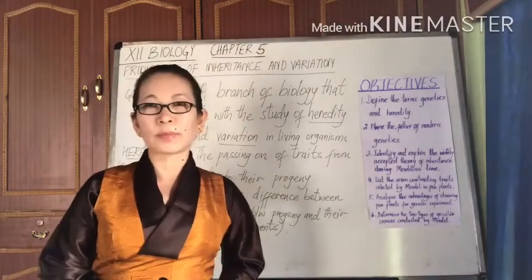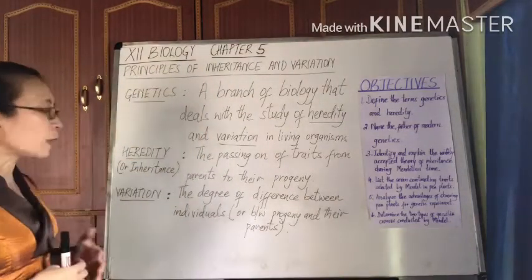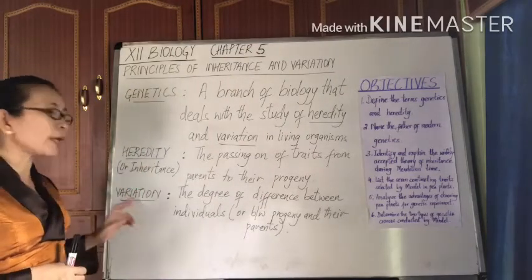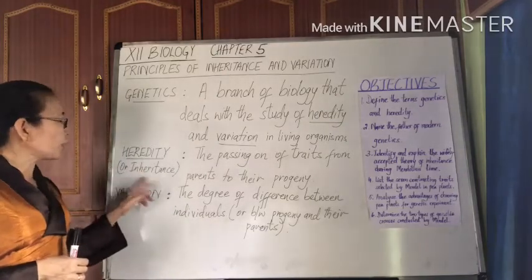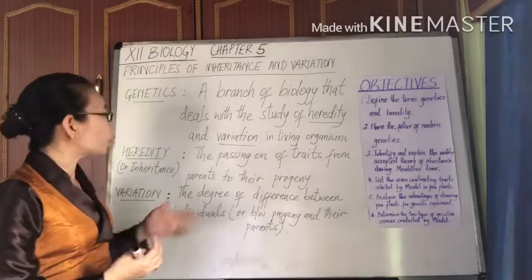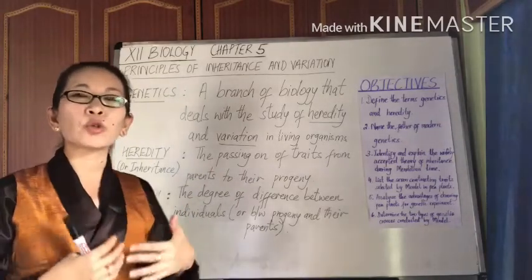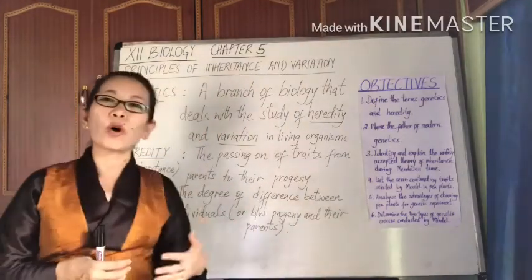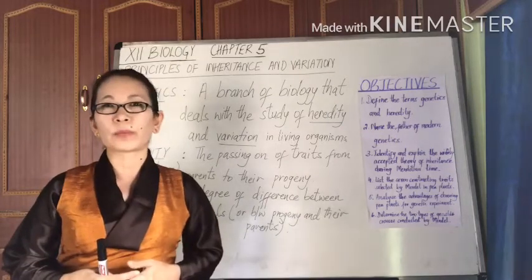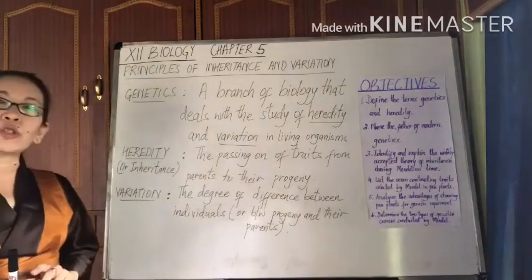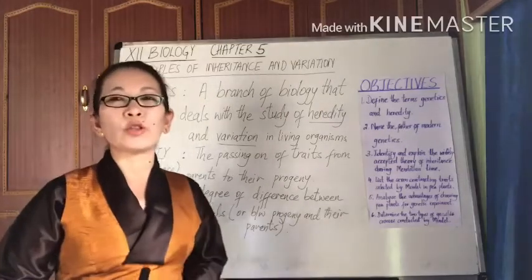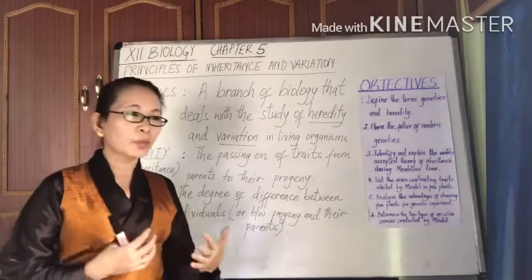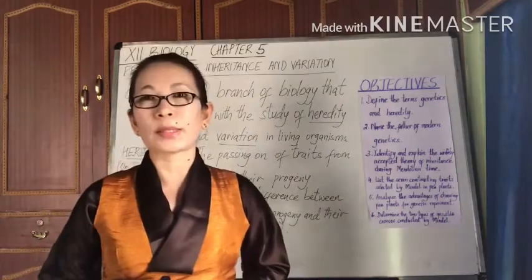Let's also be clear with the other 2 terms here with reference to genetics, that is heredity and variation. Heredity or inheritance is a term that refers to the passing on of traits from parents to the progeny. Or in another way, we can say that this is basically referring to the passing on of the traits from one generation to the next generation. And variation refers to the degree of differences that exist between individuals. Or you can also say that this is the difference that we can find between progeny and their parents.